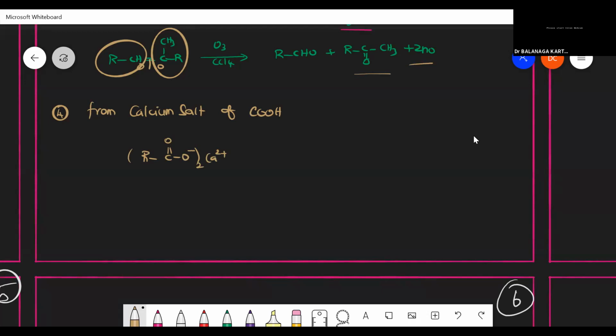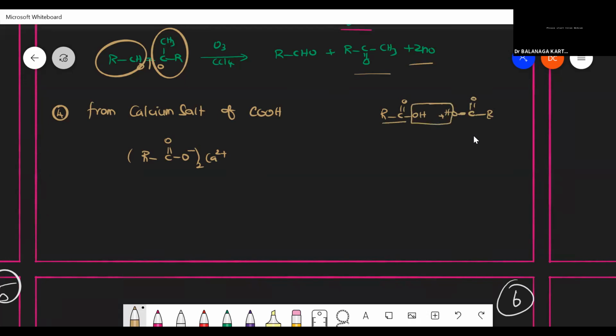That's nothing but RC double bond OH, here also RC double bond OH. Now just remove the water molecule.